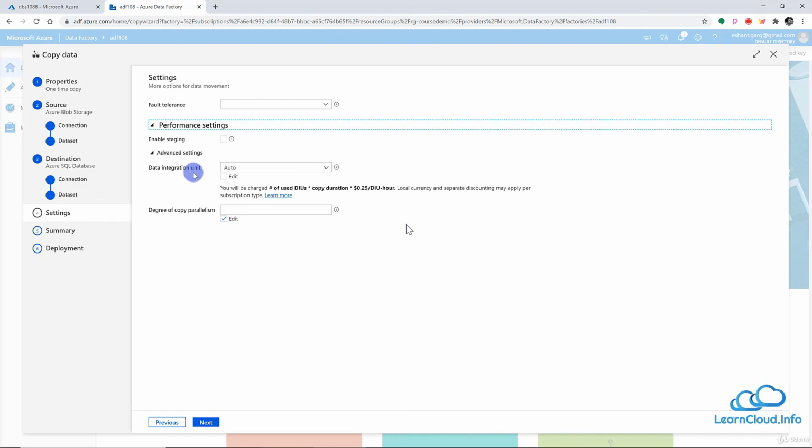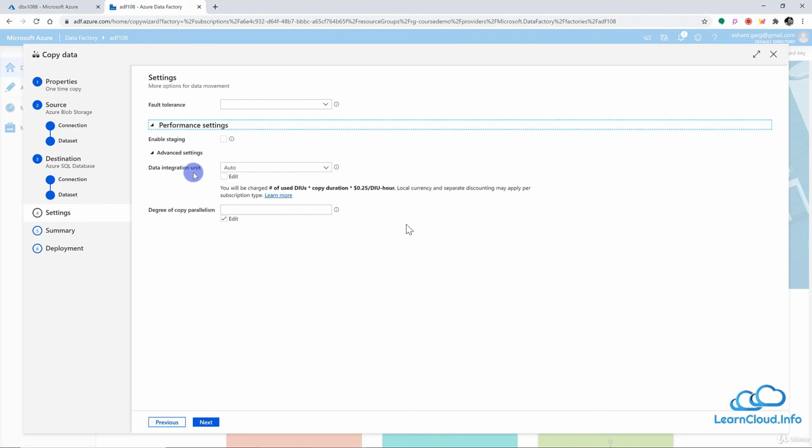As we know, in the cloud we do not have direct access to the CPU or memory or other network resources. Everything is taken care of by Azure. But Azure provides us some units which represent this hardware. For example, in SQL Server we have DTU or vCore, in Synapse we have DWU, in Cosmos DB we have RUs. Similarly, in Data Factory we have DIU,